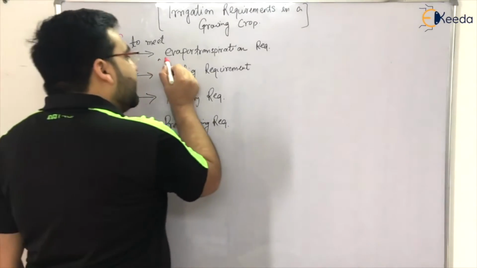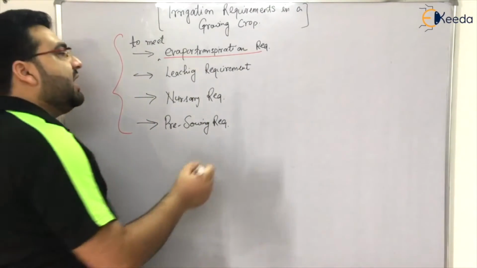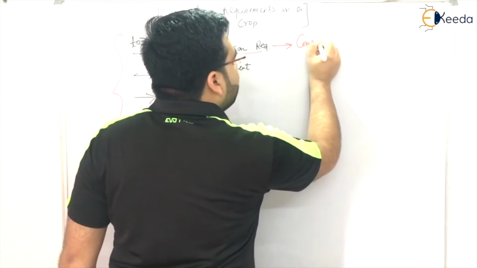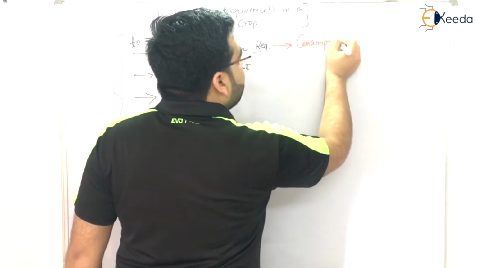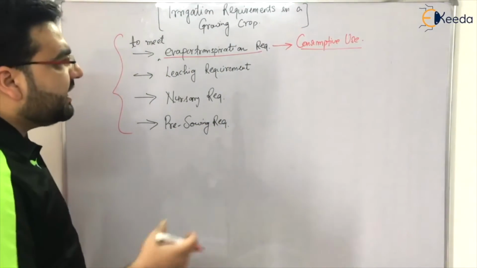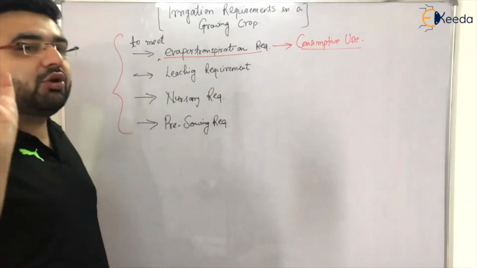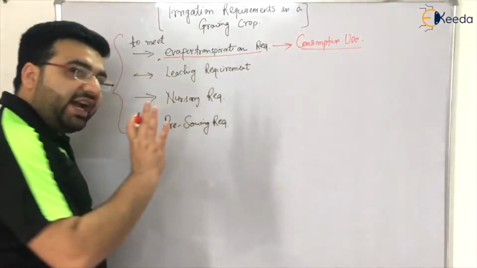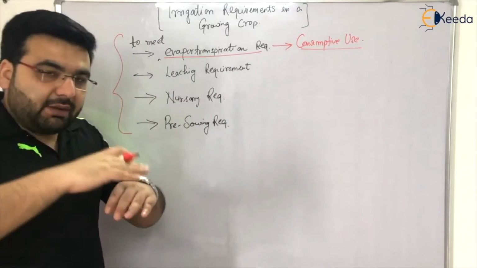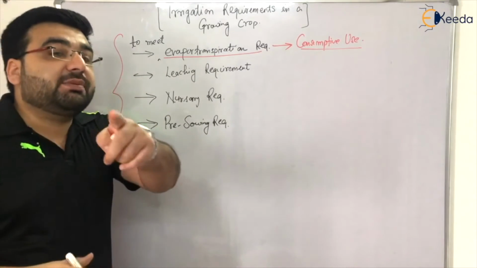Now, discussing the evapotranspiration requirement, one more thing I would like to tell you about the consumptive use, if you remember. What is the consumptive use? It is the water effectively used by plants for their maximum growth. And do you know that if the growth of the plant is maximum, the evapotranspiration will be maximum?